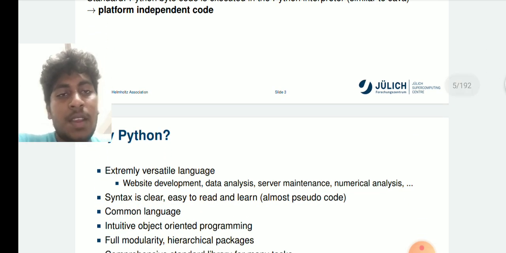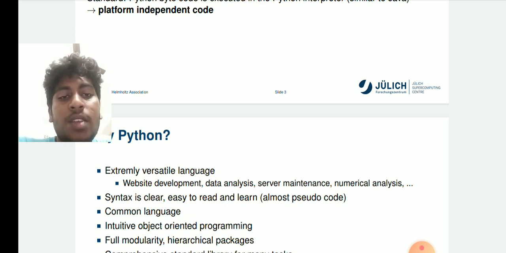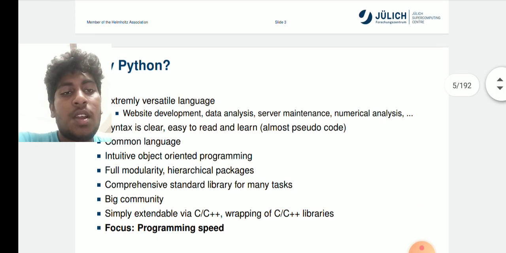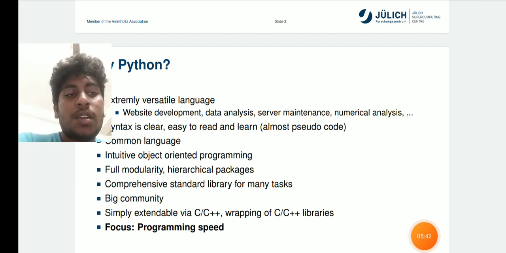Why Python? An extremely versatile language: website development, data analysis, server maintenance, numerical analysis. The syntax is clear, easy to read and learn, almost like pseudocode. It is a common language with object-oriented programming, full modularity, hierarchical packages, and a comprehensive standard library for many tasks. It has a big community and a strong focus on programming.